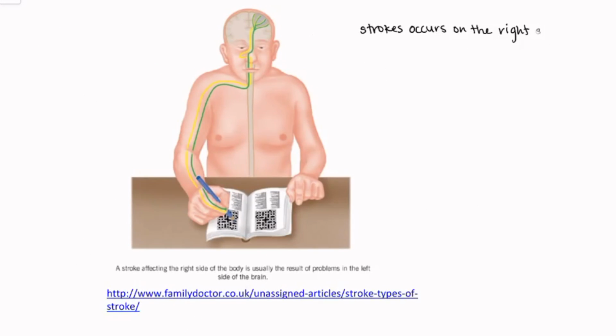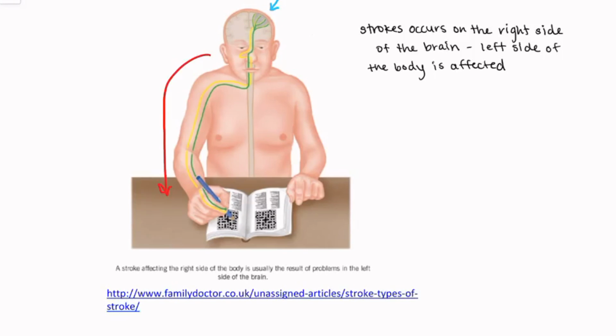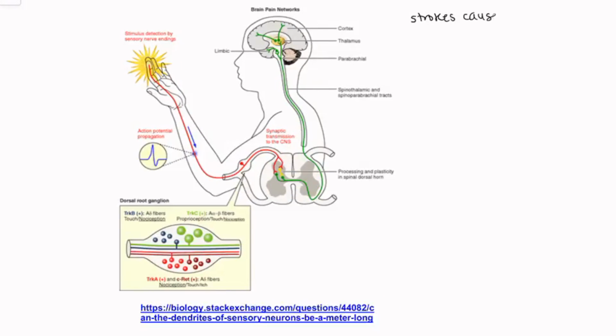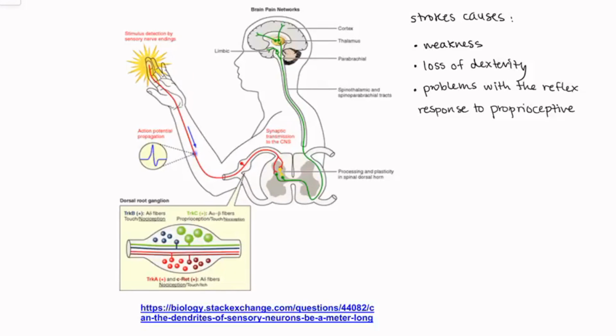If a stroke occurs on the right side of the brain, the left side of the body is affected and vice versa. We would expect muscle spindles to be affected in individuals with stroke as they control the lengthening of muscles, and strokes cause weakness, loss of dexterity, and problems with the reflex response to proprioceptive and cutaneous stimuli.